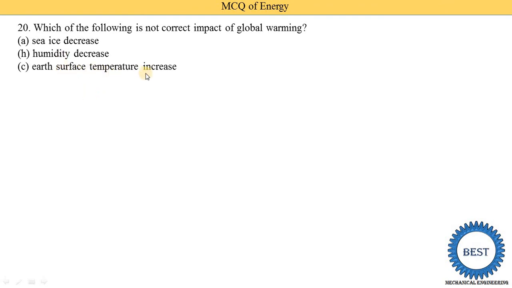Earth surface temperature is increased. Okay, so we know that due to global warming, Earth temperature is increased, so it is also correct. Ocean heat content is increased. Okay, so it is also a correct answer. So option B is not correct, that is humidity decrease.